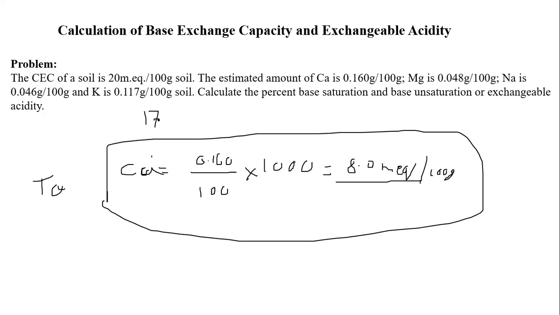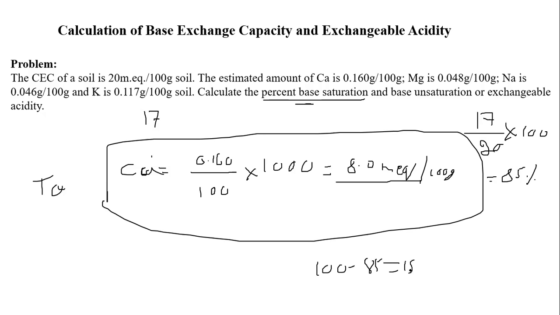With these basic cations, we calculate the percent base saturation. Percent base saturation means total cations divided by CEC, that is 20, into 100. How much do we get? 85%. So this is the base saturation. For getting base unsaturation, or exchangeable acidity, we do 100 minus 85%, which is 15. So in this problem, the total base saturation percentage is 85 and the base unsaturation is 15. That is the explanation for this problem.